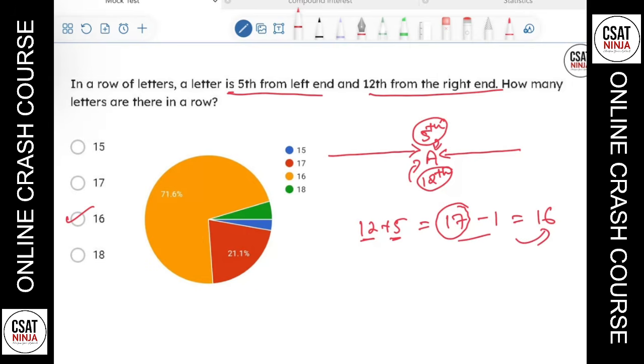Okay, look at this. 21% got the answer as 17. Why? Because they forgot to subtract this. Why do we subtract one? Because we are counting A two times here. We are counting A when counting from the left side, and when counting from the right side we are counting it once more, but A is only once. That's the reason why we are subtracting one there.